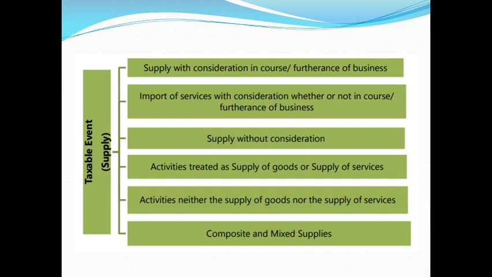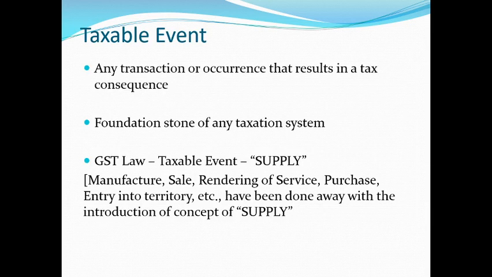The third one is supply without consideration. The fourth is activities that are stated as supply of goods or services or both. Next is activities neither they are supply of goods nor supply of services. And finally we have got composite and mixed supplies. So these six items will be discussed in detail.